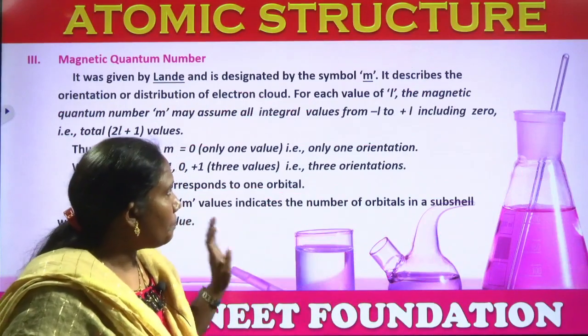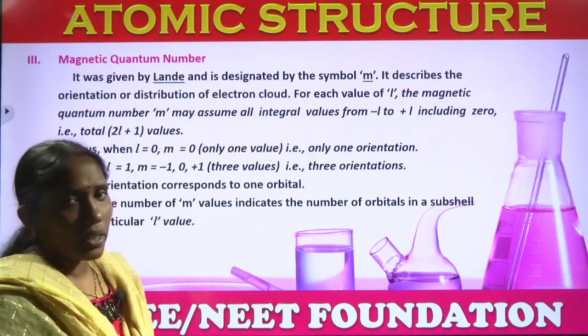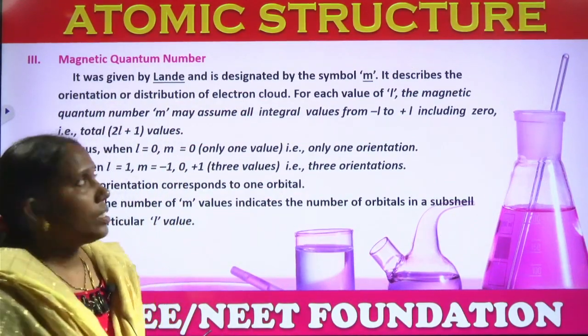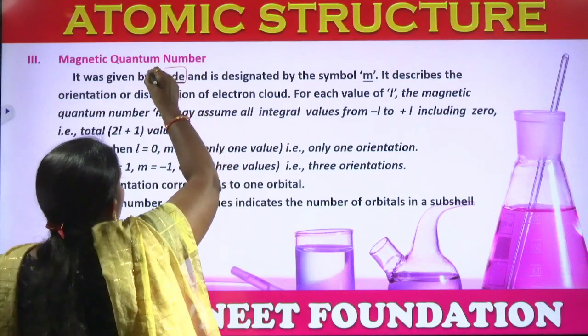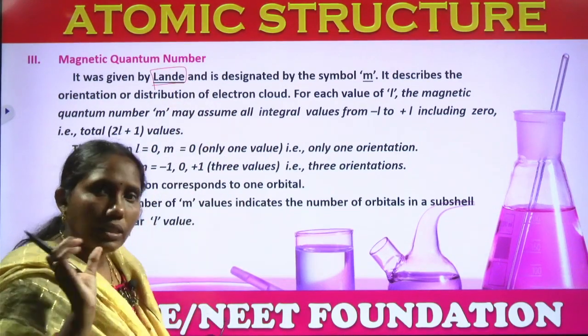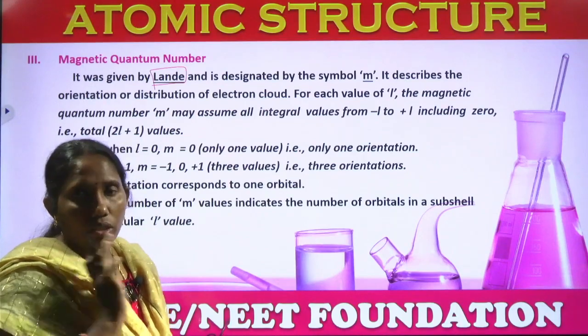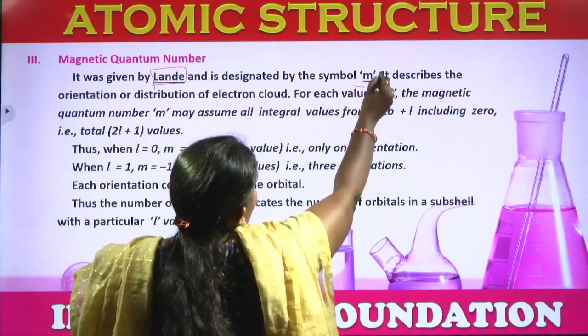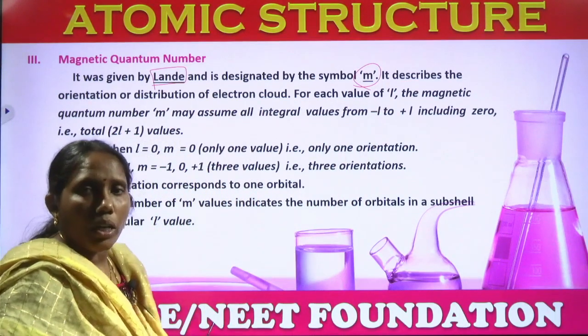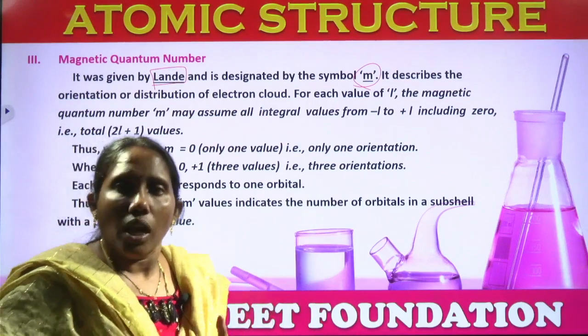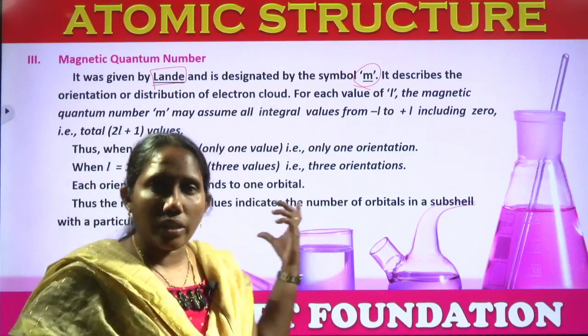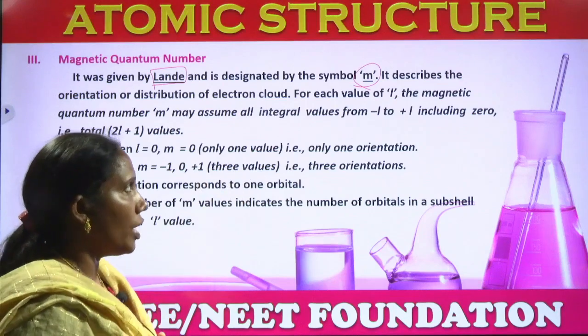Next, come to the magnetic quantum number. See, this magnetic quantum number was proposed by Landé, and the letter we denote this magnetic quantum number is small m. Principal quantum number small n, azimuthal quantum number small l, like that only magnetic quantum number is small m.